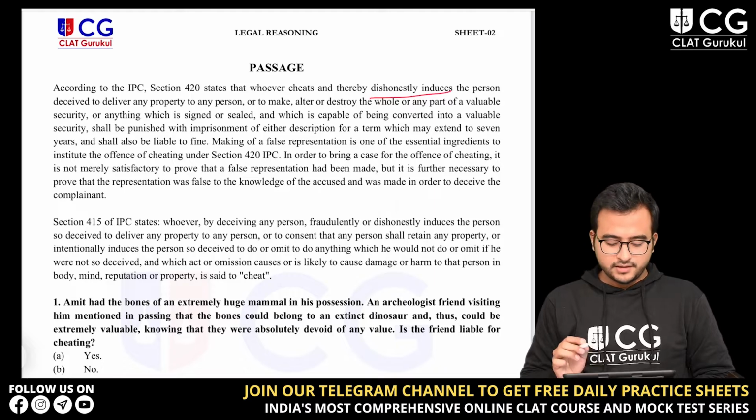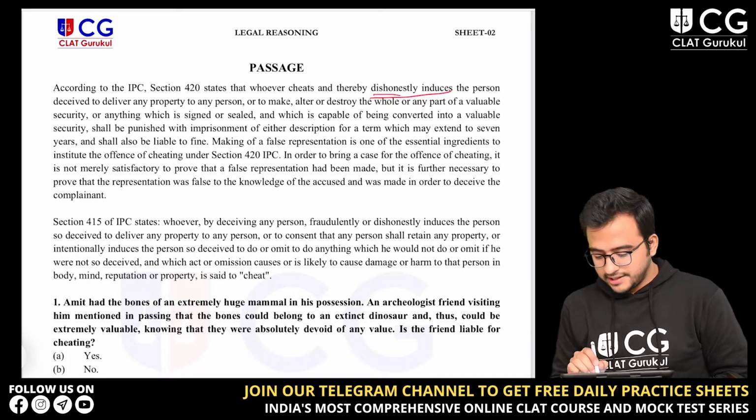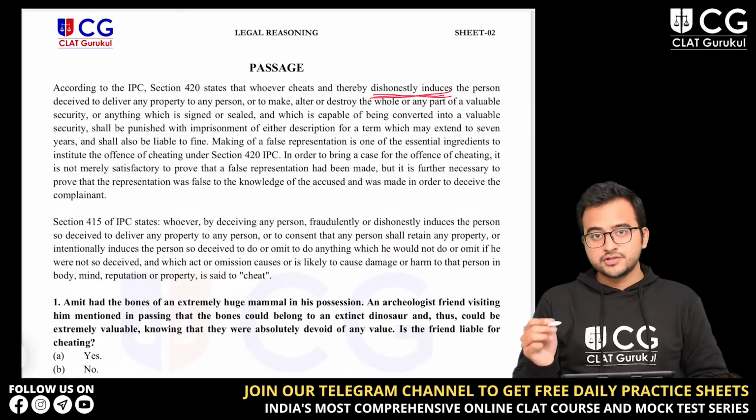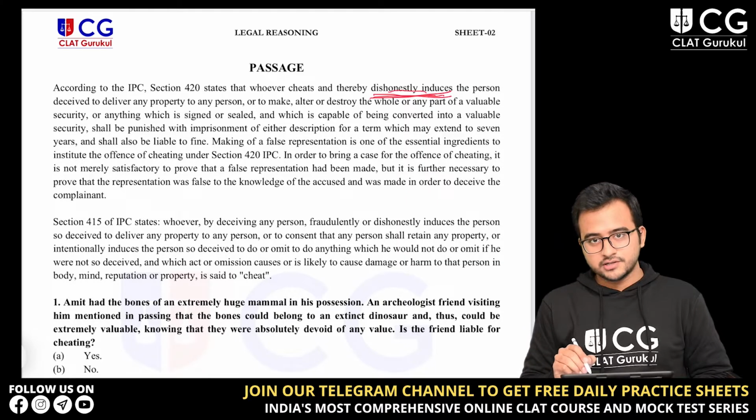liable to fine. तो चीटिंग का मतलब यही है कि किसी ने किसी को डिसऑनेस्टली इंड्यूस किया. So this term is very important. You must all remember this.